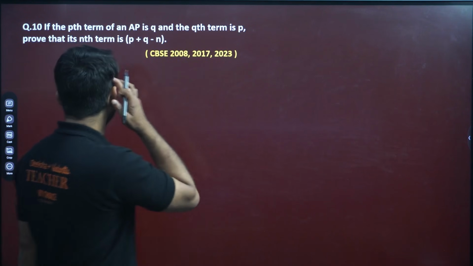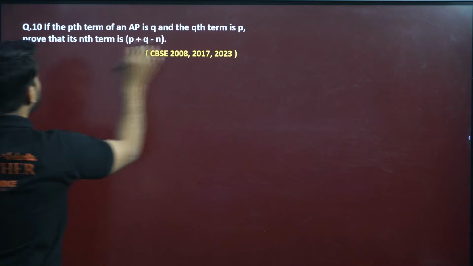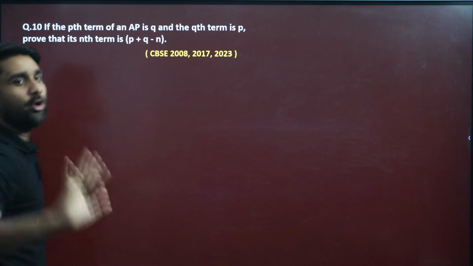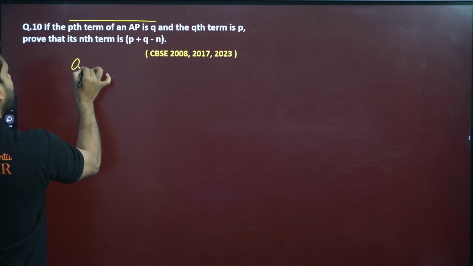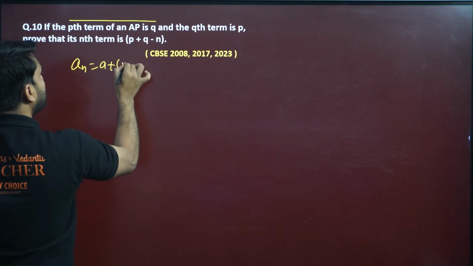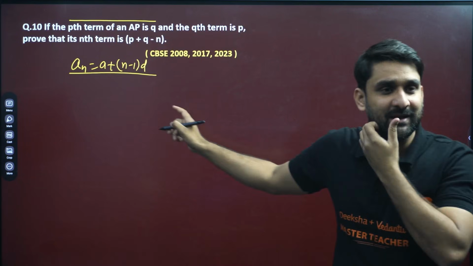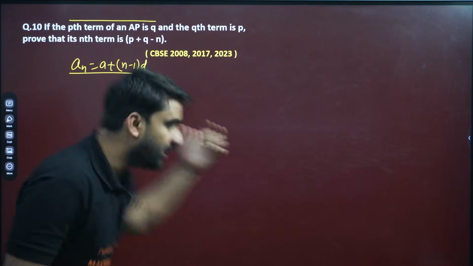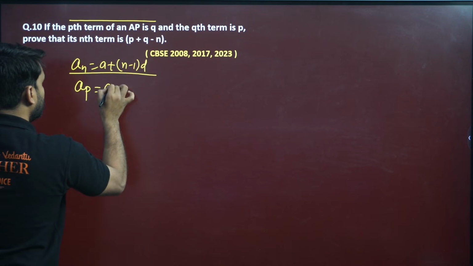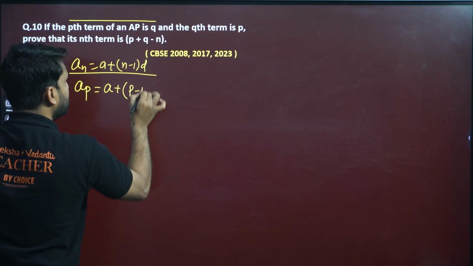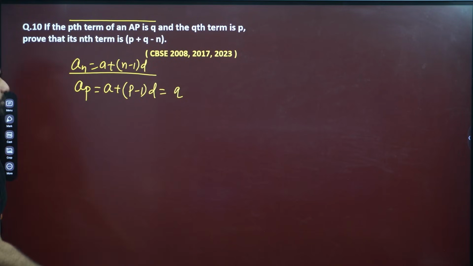Moving to the next question, question number 10. If the pth term of an AP is q and the qth term is p, then prove that the nth term will be p plus q minus n. Don't worry, my dear. We have this powerful formula for the nth term: an equals a plus (n minus 1) into d. Here the pth term is q, so we can write a plus (p minus 1) into d equals q.